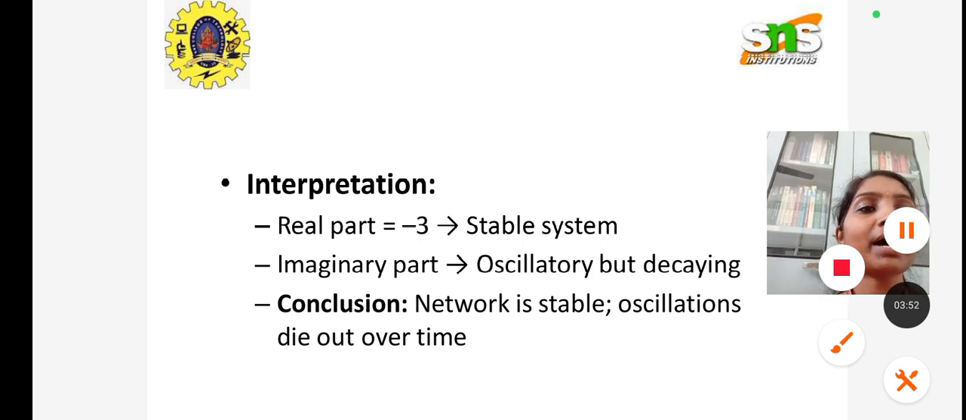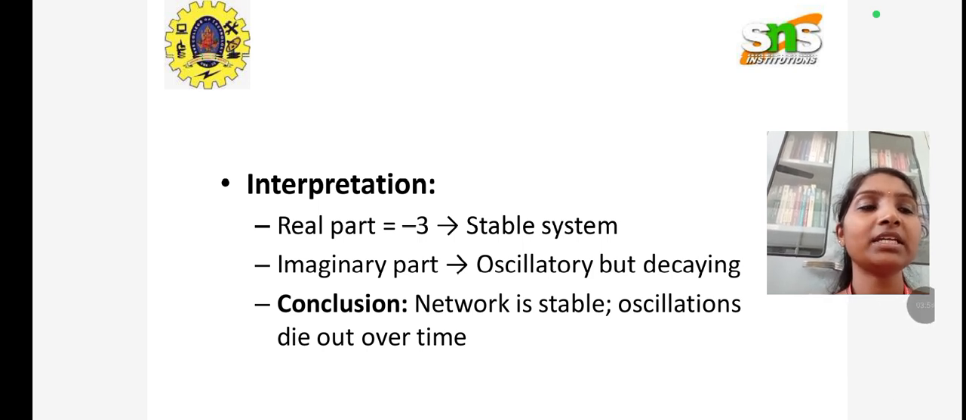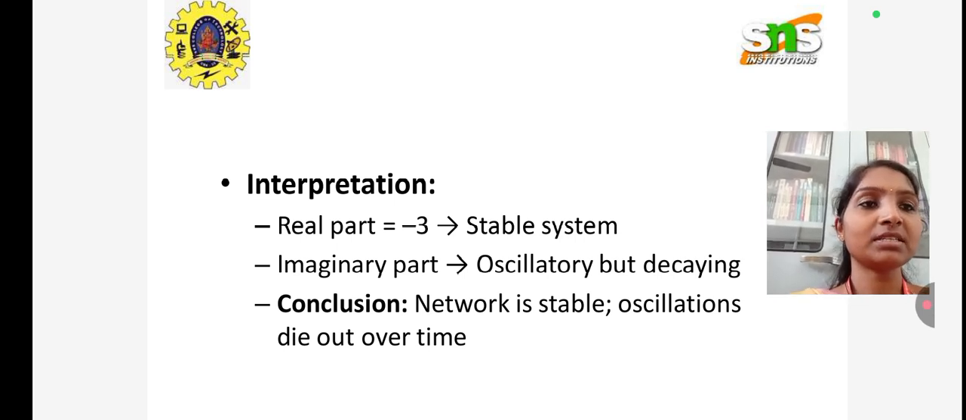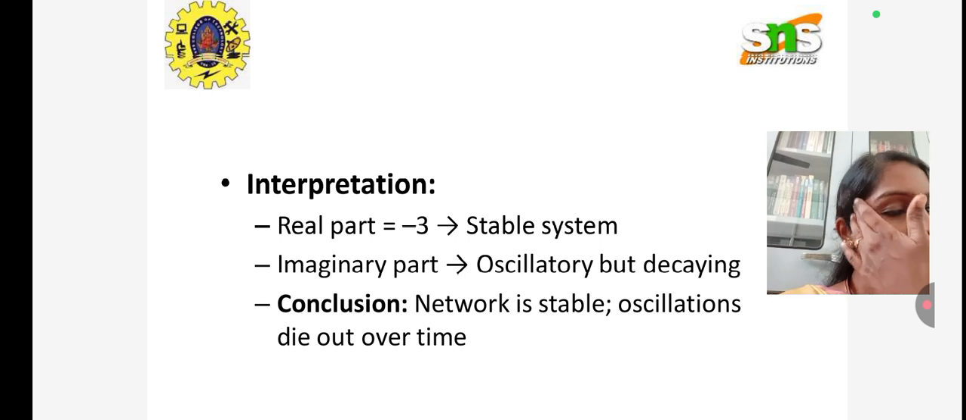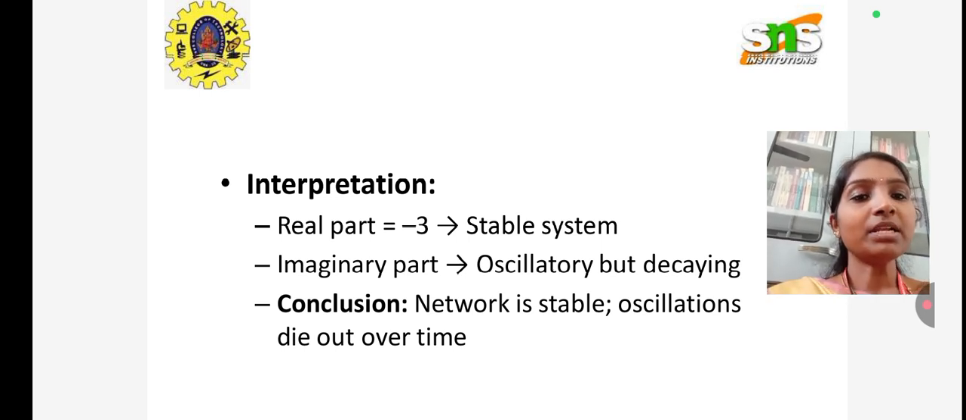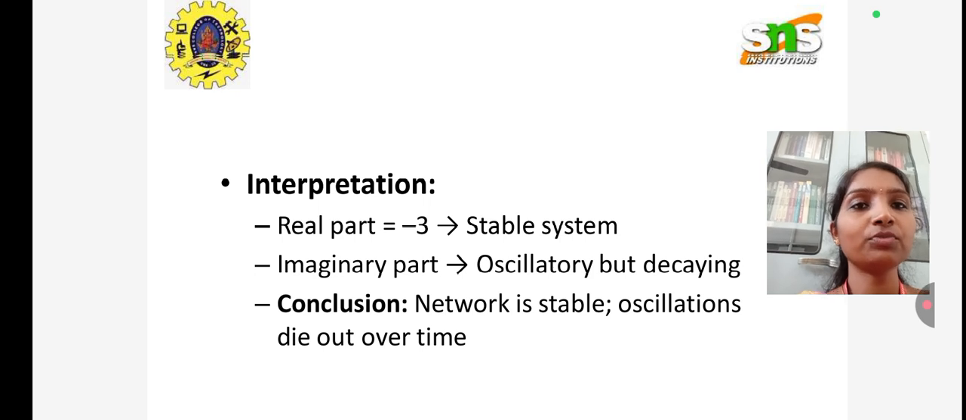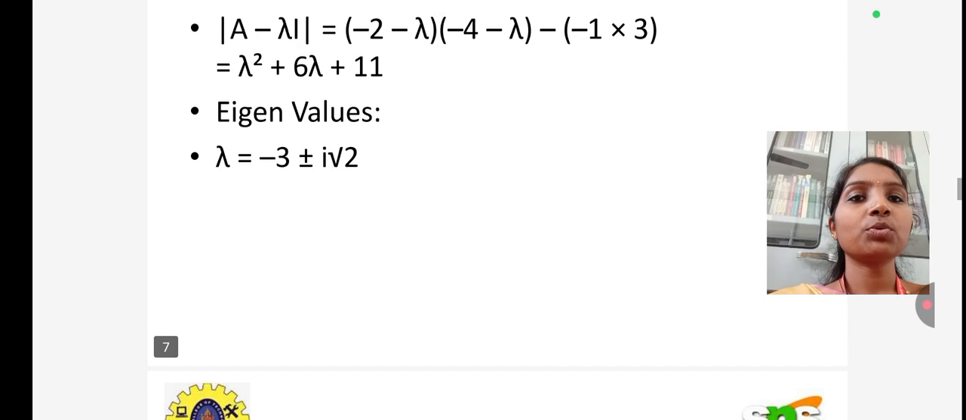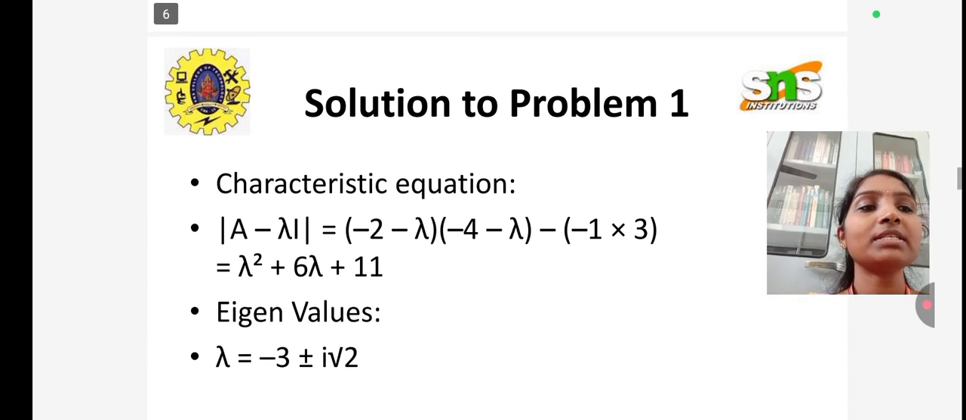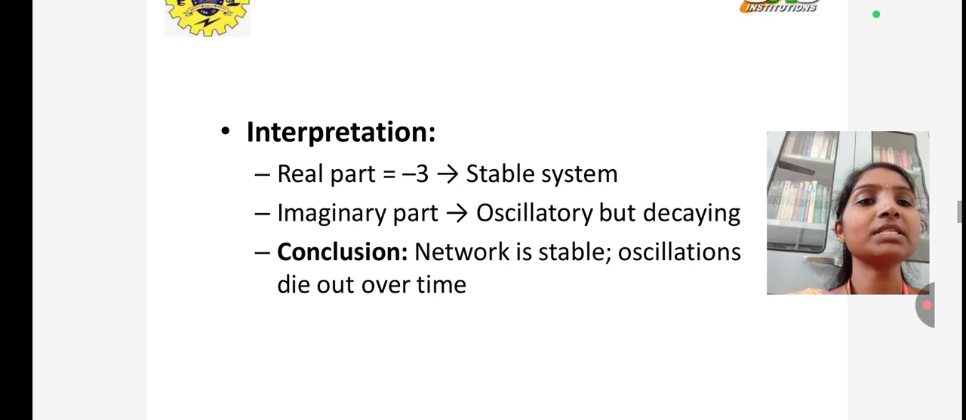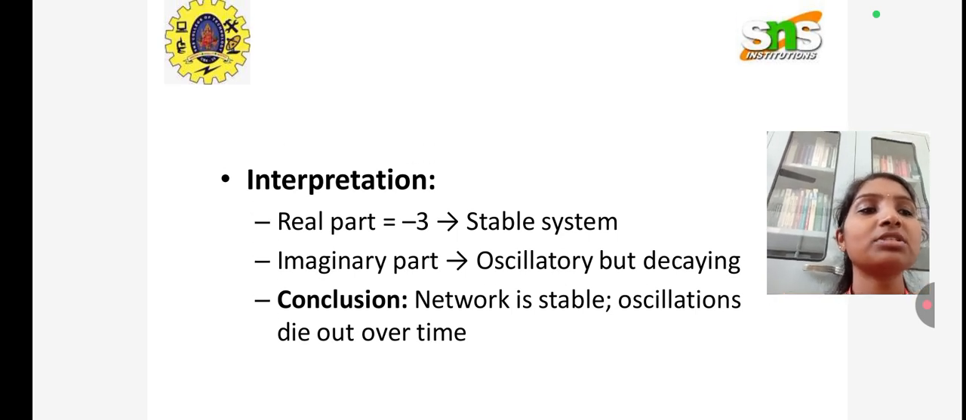The imaginary part is oscillatory but decaying, which means it is getting reduced as the system stabilizes. In conclusion, the network is stable and oscillations die out over time. This is what we conclude for eigenvalues lambda equal to minus 3 plus or minus i root 2: the system is stable and oscillations die out over time.